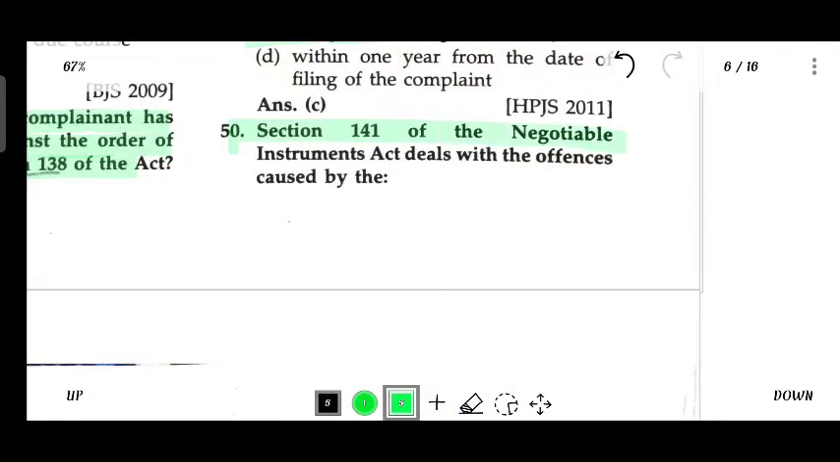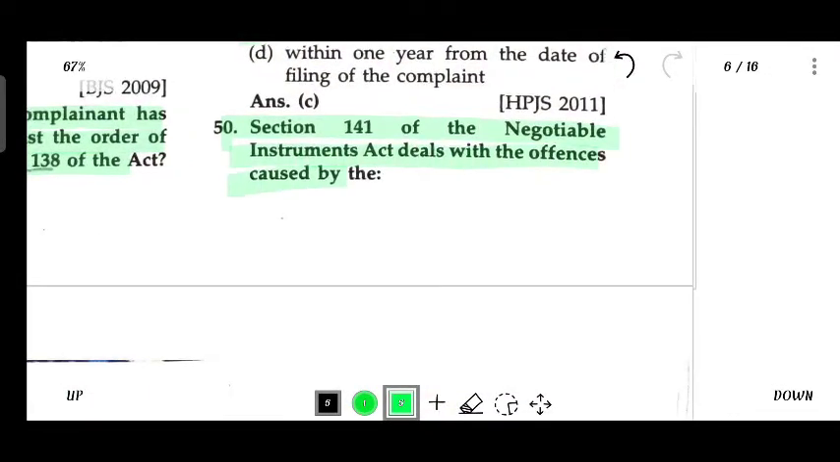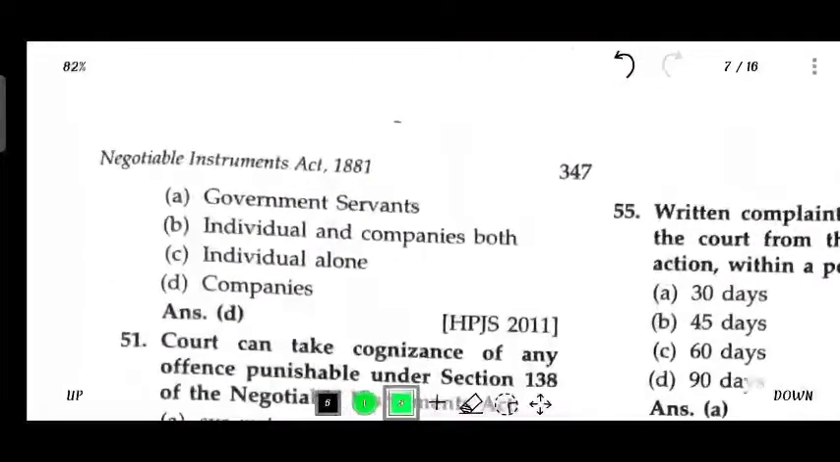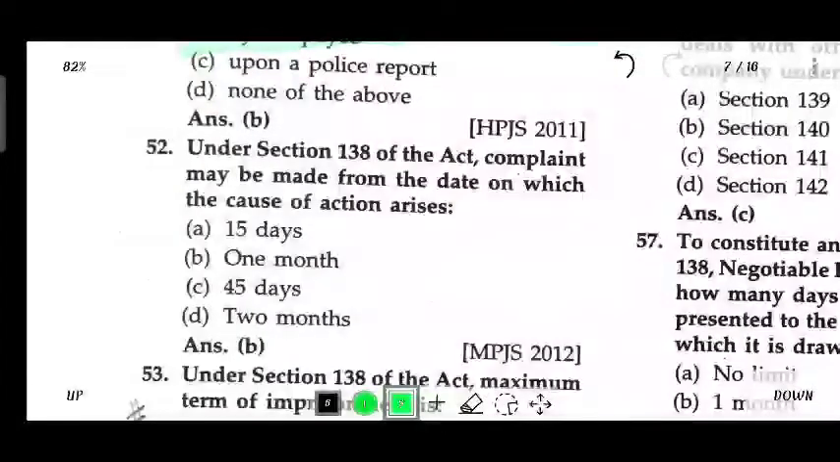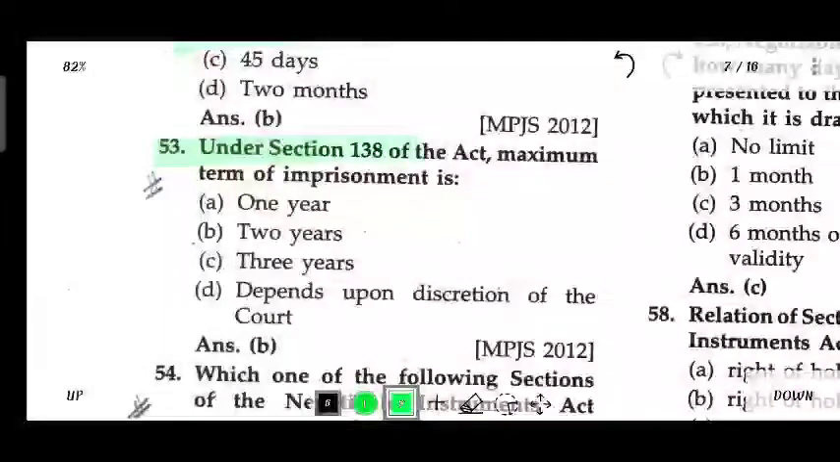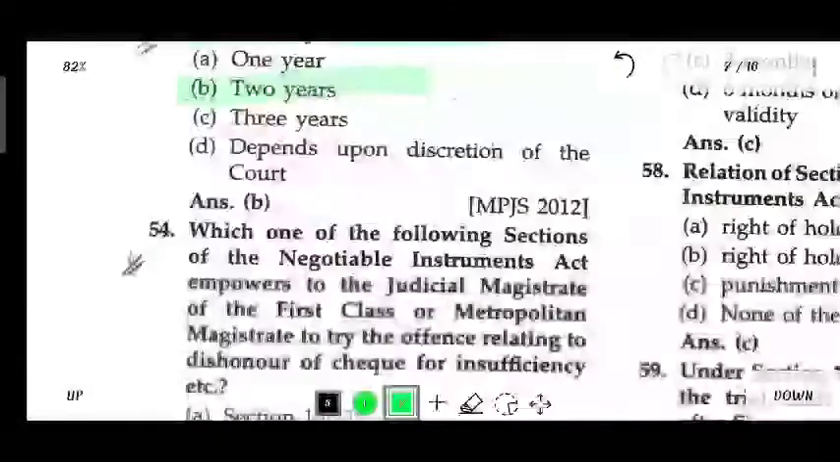Section 141 of Negotiable Instrument Act deals with the offence caused by companies. Court can take cognizance of offence punishable under Section 138 of Negotiable Instrument Act upon the complaint in writing made by the payee. Under Section 138 of the Act, the complaint is to be made within 1 month from the date on which the cause of action arises. Under Section 138 of the Act, the maximum term of imprisonment is 2 years.